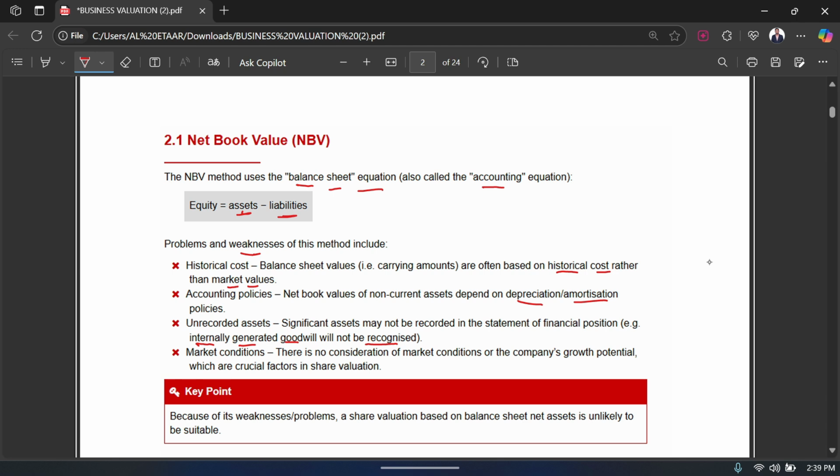And then the market condition: there is no consideration of market condition or the company's growth potential, which are crucial factors in share valuation. Obviously, whenever you are valuing a business, one of the key components is to check the company's growth potential, right? In the coming years or in the foreseeable future, how do you see the growth of the company? It's a very important and crucial component to decide the valuation of a business. So if you are ignoring that, which you are in this method, that is a weakness. So these are the problems and weaknesses of using net book value to value a business.